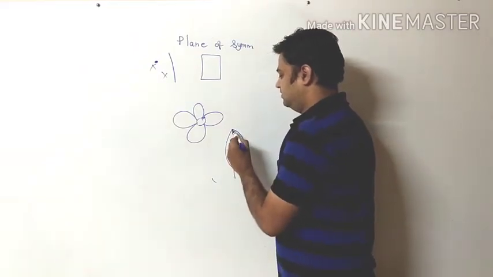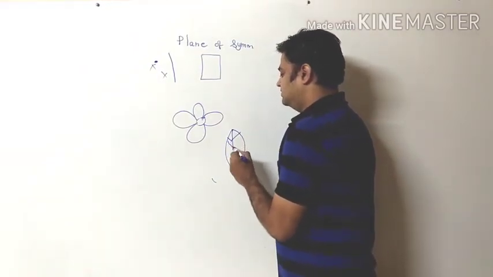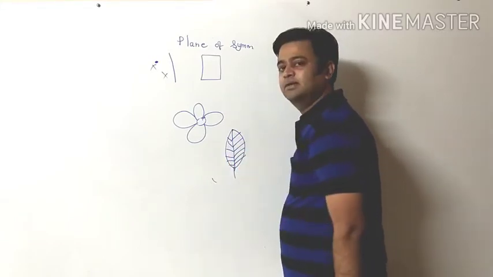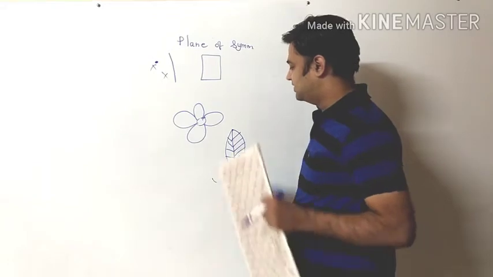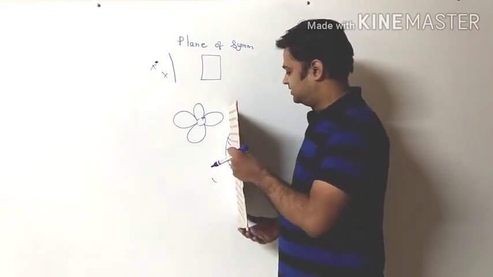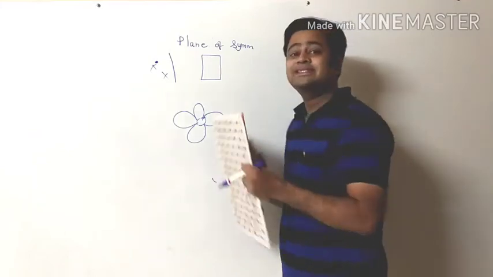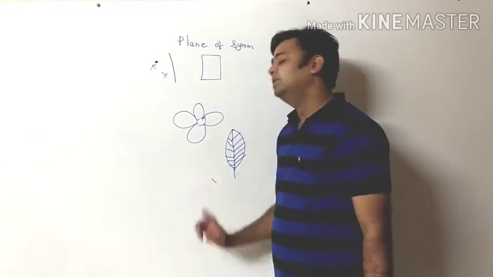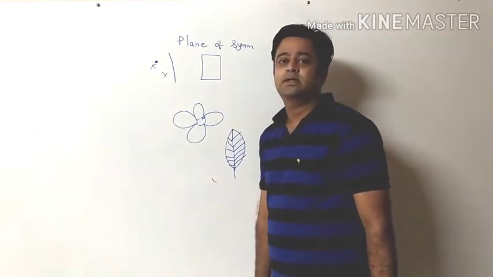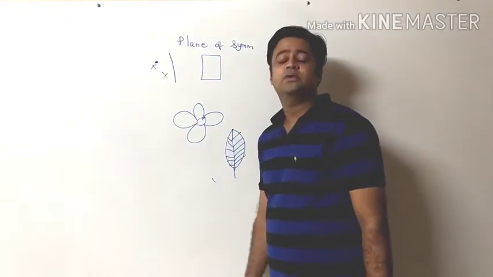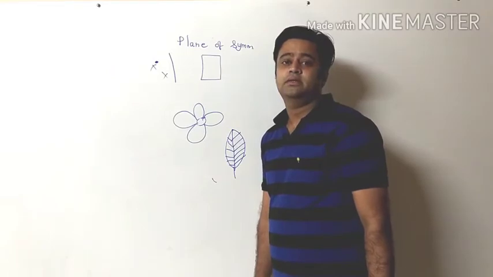This is the leaf. Where is the plane of symmetry then? Yes, the line itself is a plane of symmetry, like this. Half part of this side is the mirror image of half part of this side, and this leaf is said to possess a center of symmetry, right? No, sorry, not center of symmetry. This leaf is said to have a plane of symmetry.